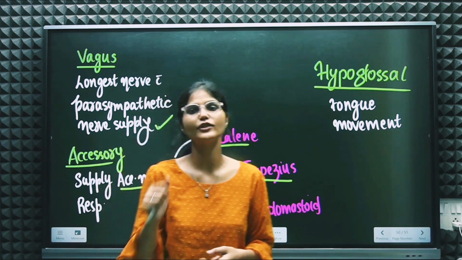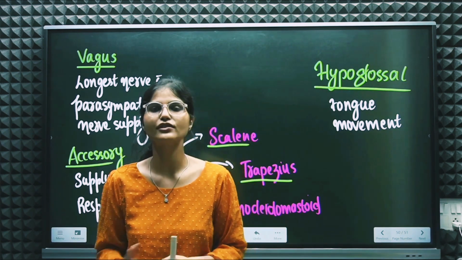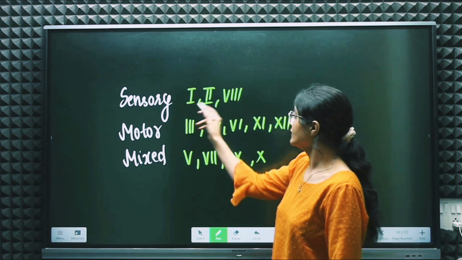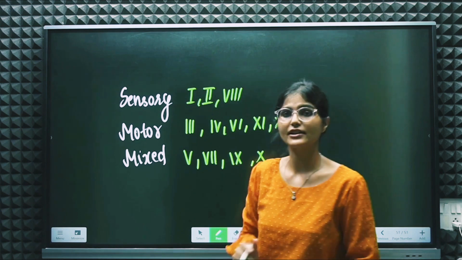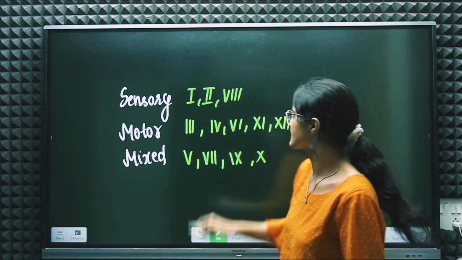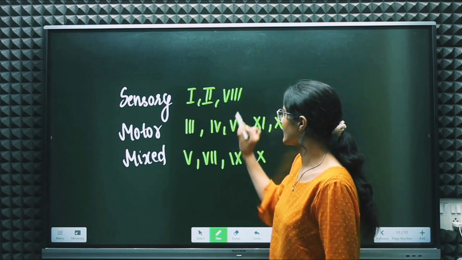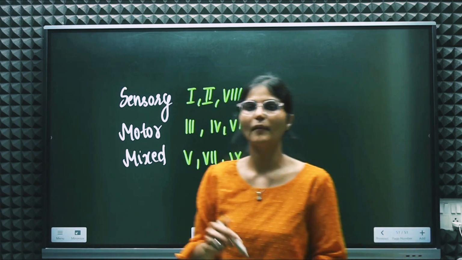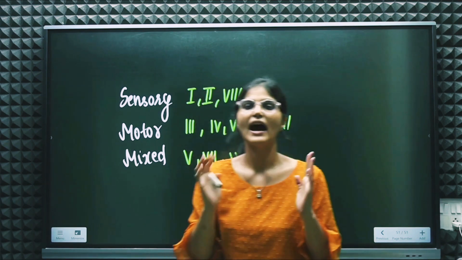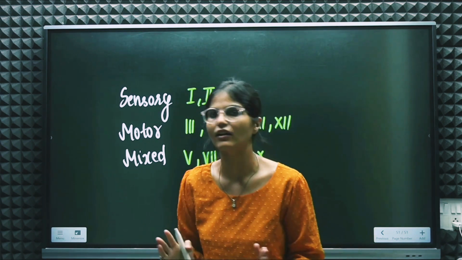And the last thing which is very important as a part of this topic is that our 1st, 2nd and 8th nerves are completely sensory nerves. First is olfactory, second is optic and eighth is acoustic. These three are responsible for our sense of smell, vision and hearing, and they are completely sensory nerves, right?